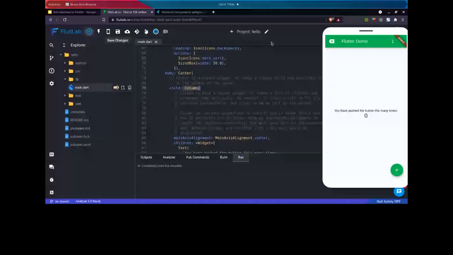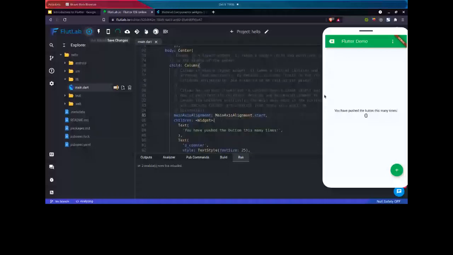If we set it to start, our line will be shifted up. You can see it's moved up. Same way you can use end. So our vertical alignment is set by mainAxisAlignment.center.